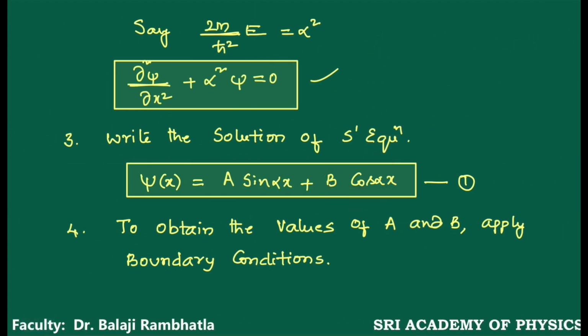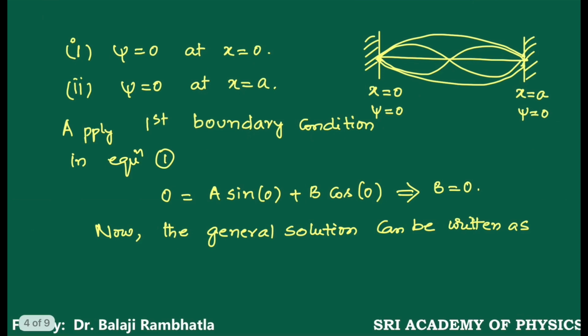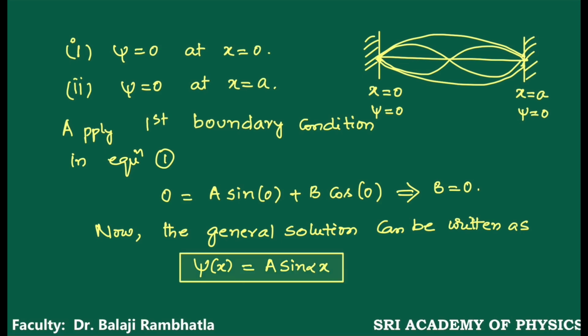In the equation, the B value becomes 0. Now that equation you can represent as ψ(x) = A sin αx. This is the general solution of the particle in a one-dimensional box.